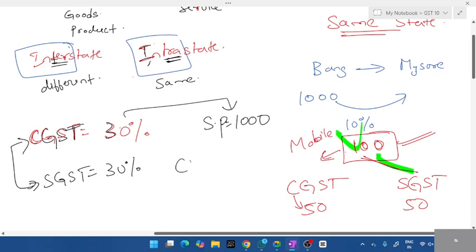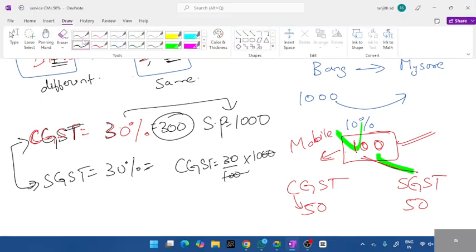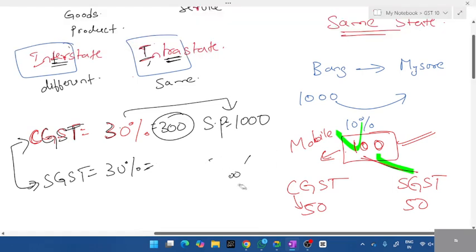How do you calculate? 30 divided by 100 into 1000. What's the answer? 300. If CGST is 300, what would be the value of SGST? Same 300. Both are 300, right?